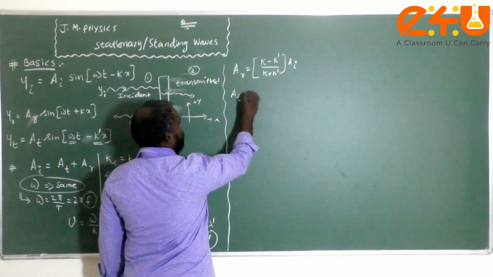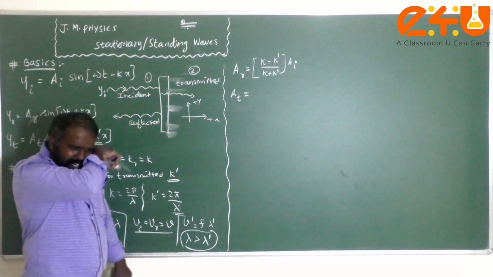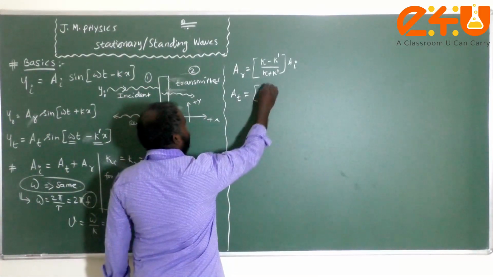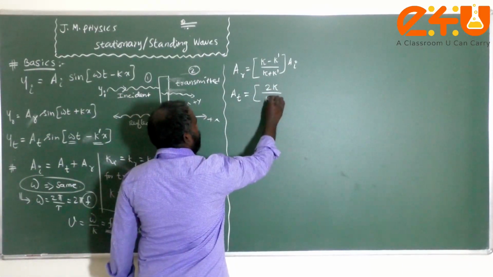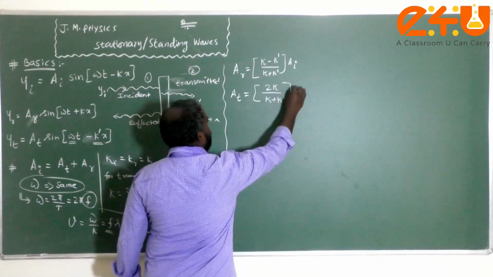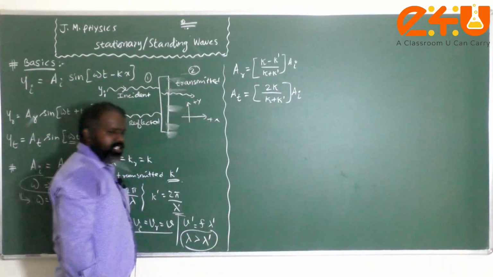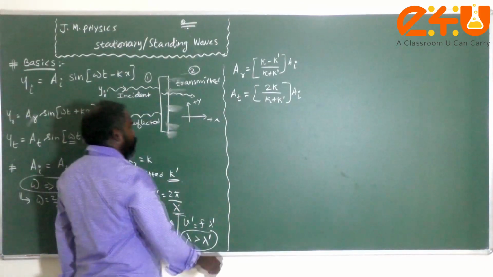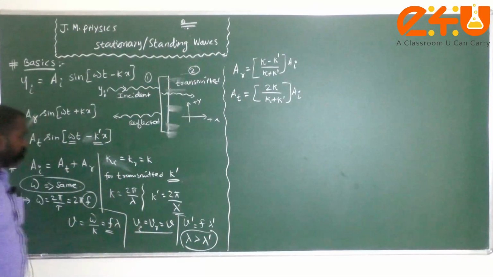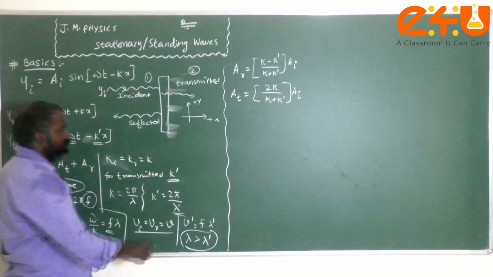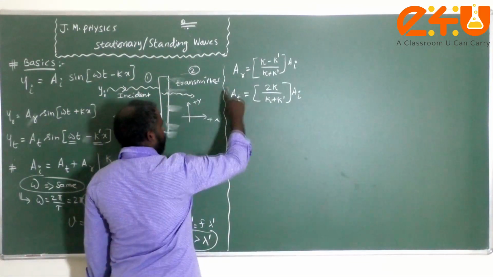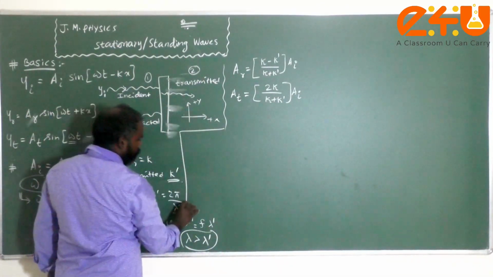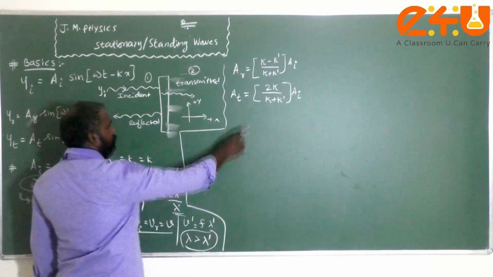Similarly, for the transmitted wave, we can write that as 2k divided by k plus k dash into the incident amplitude. You just keep these results in mind for problem solving purposes. And moreover, the same expression can be written in a form which relates the amplitude of the waves with the wave numbers.